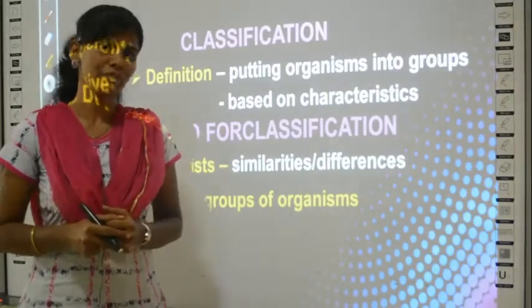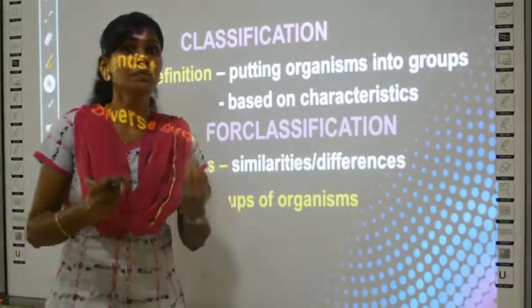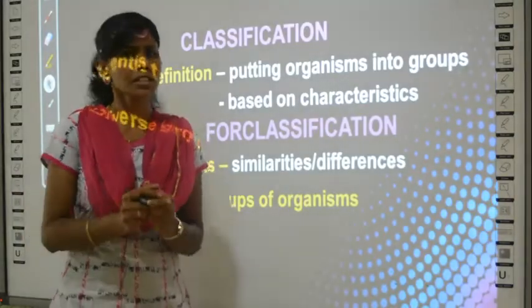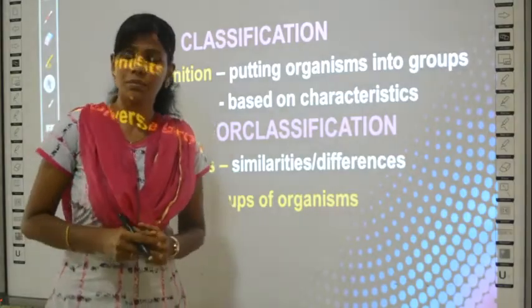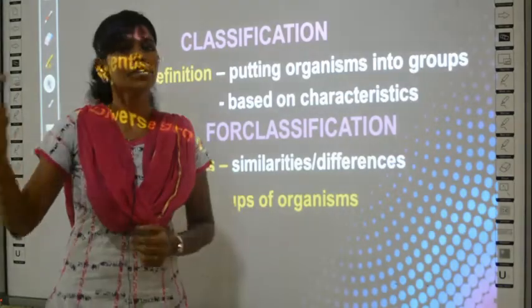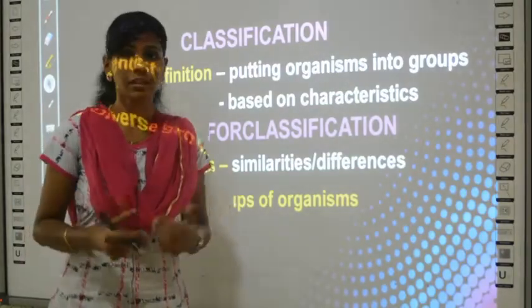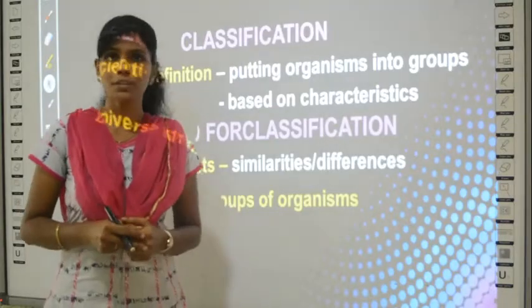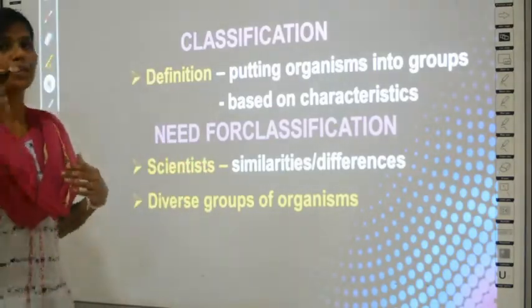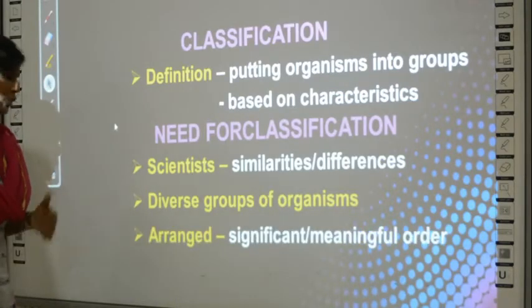You have studied about venation in your grade 6, right? And also you must have studied about the types of root systems. Say, for example, dicots all have a taproot system, right? Similarly, there are diversities, there are differences. Though all the plants have roots, stem, leaves and everything, there are differences, there are diversities among the groups of plants. That's why the scientists wanted to know about them, and that's why they started classification in the initial stages.